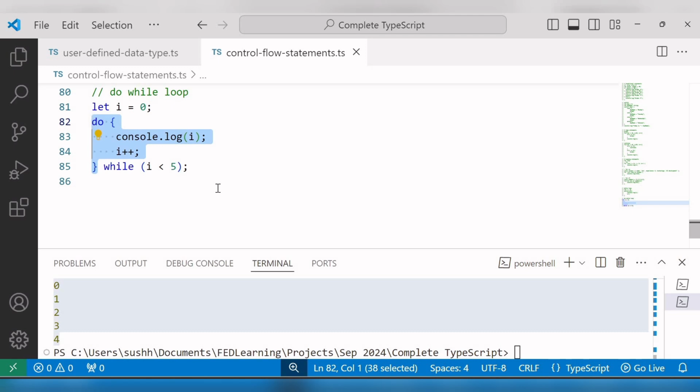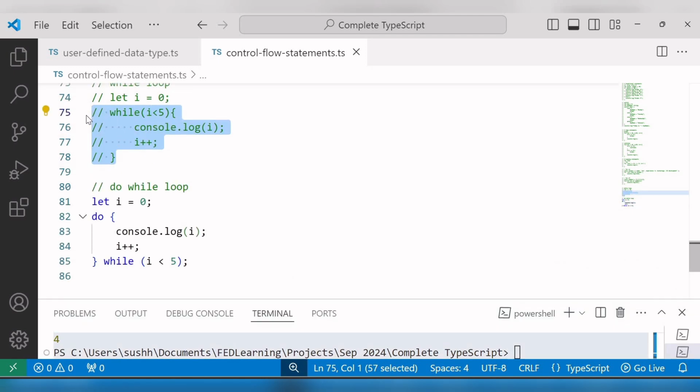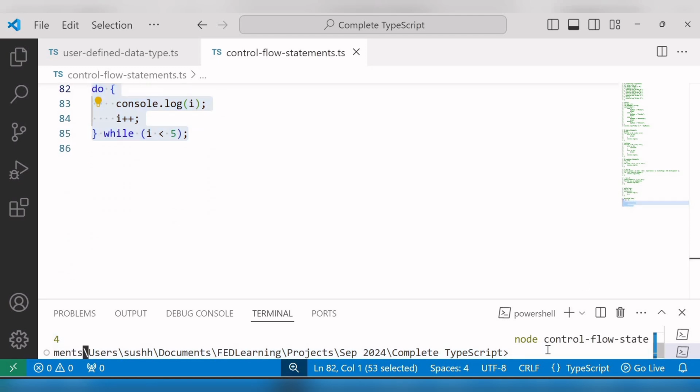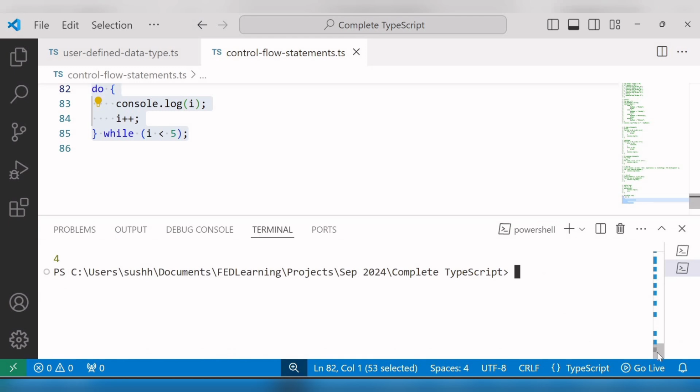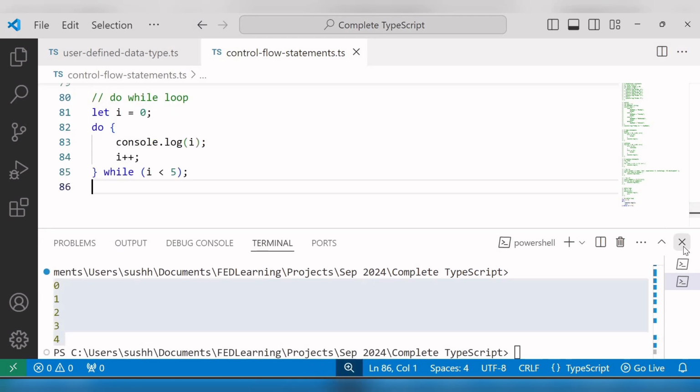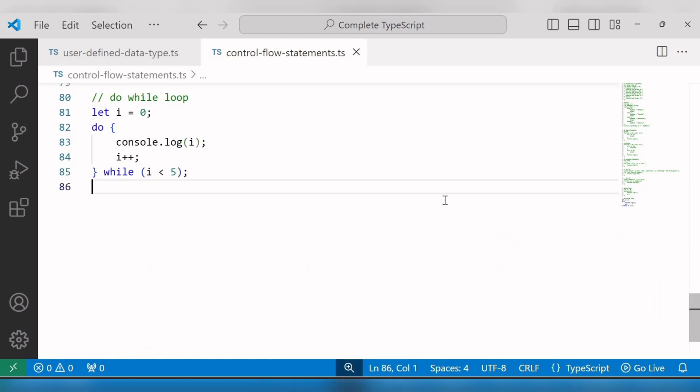I'll repeat. The while loop is known as a pre-test loop because it evaluates the condition before executing the loop body, whereas the do while loop is called a post-test loop since it checks the condition after executing the body at least once. So at last I'll run this file and you can see the same output 0, 1, 2, 3, 4. So that's it for control flow statements.